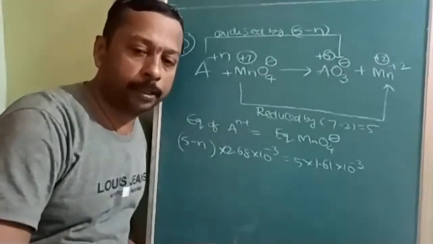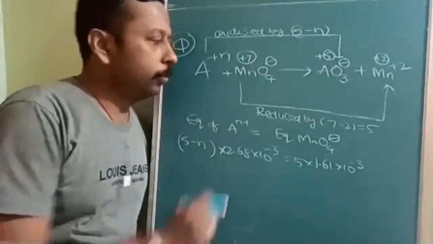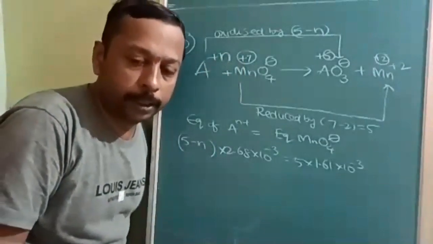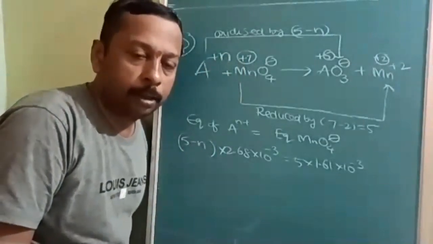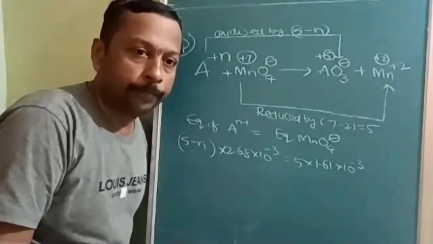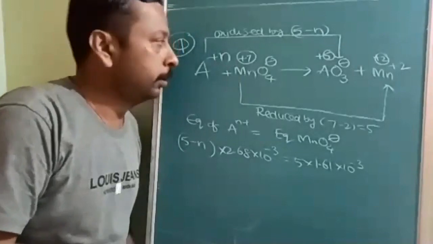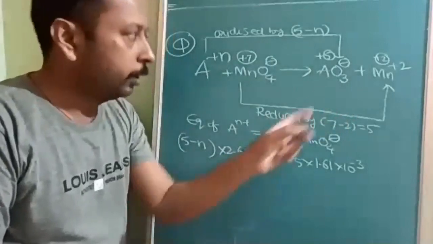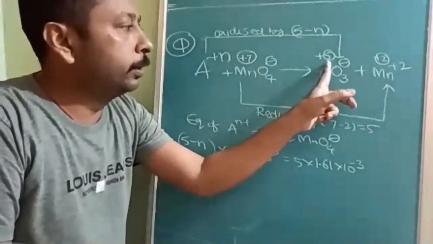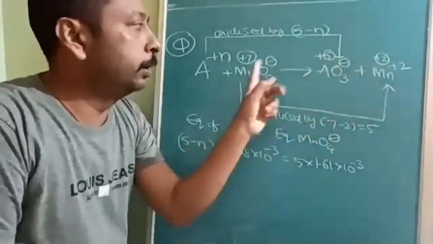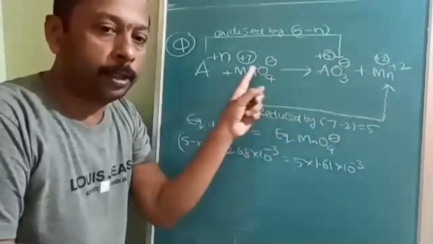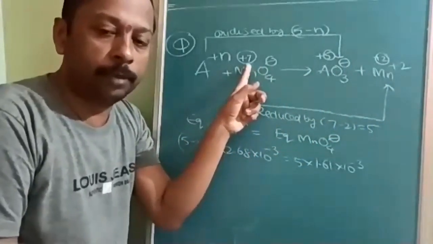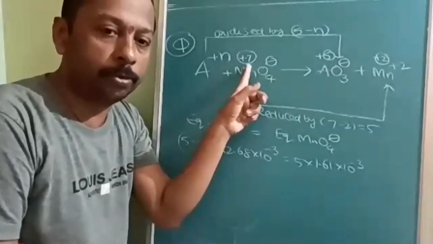A lot of practice is required for these questions. Only theory will not work out. Because if you practice more questions, understanding will be more and accuracy will be more. So here in this question you are given AN+ and it is changing to AO3-. Finally, we know the oxidation number of manganese, both initial and final. How it is changing, I could write because acidic medium is mentioned. They will not give that reaction. You should write it on your own.